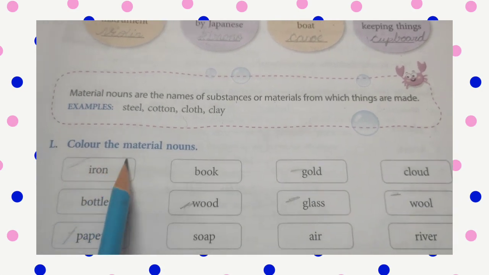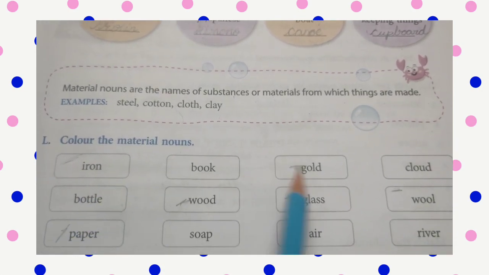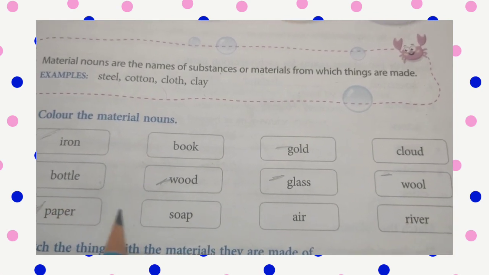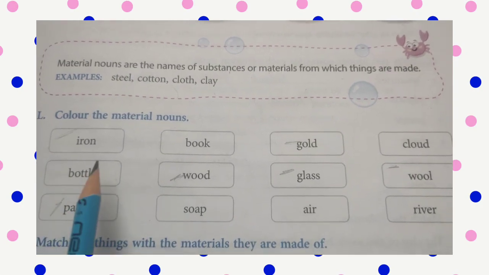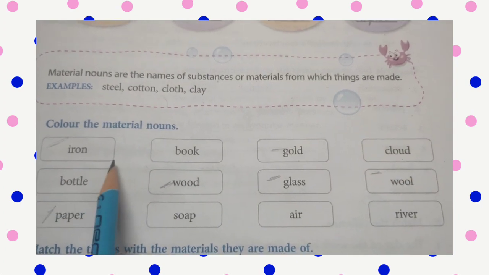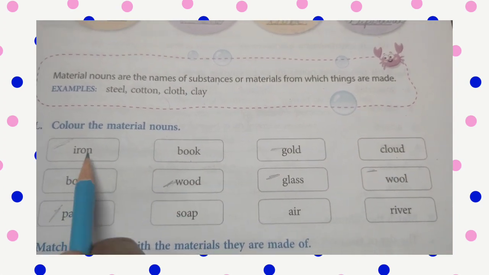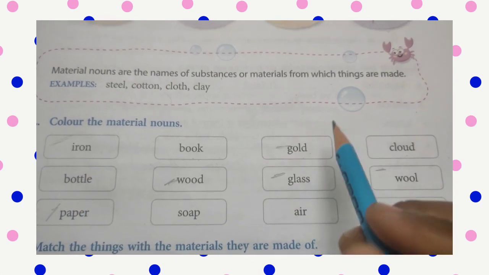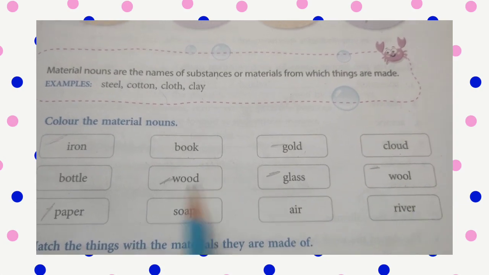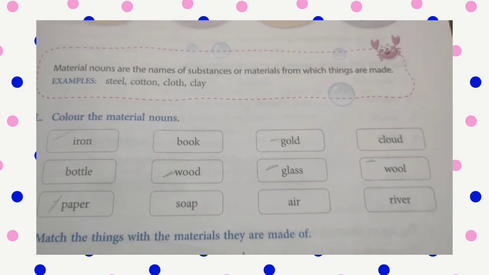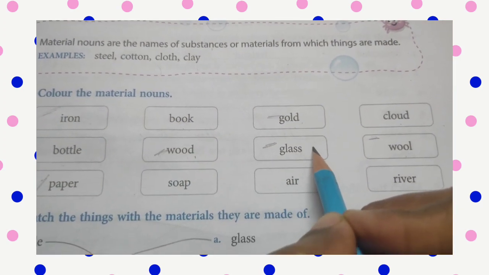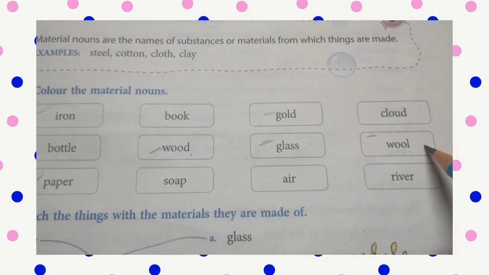Here they have given boxes. From that, you have to choose which is a material noun and color it. Let us check. Iron, book, gold, cloud. What are the materials here? Yes, very good. It is iron and gold. So color those. Bottle, wood, glass, wool. How many materials are there? Yeah, bottle is not a material. Wood is a material. Glass is also a material and wool is also a material.